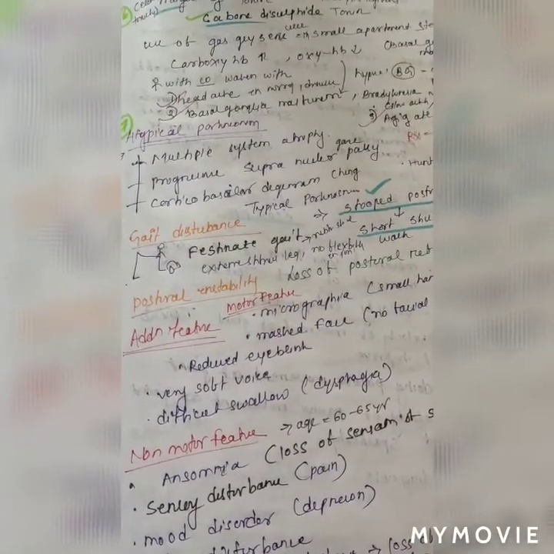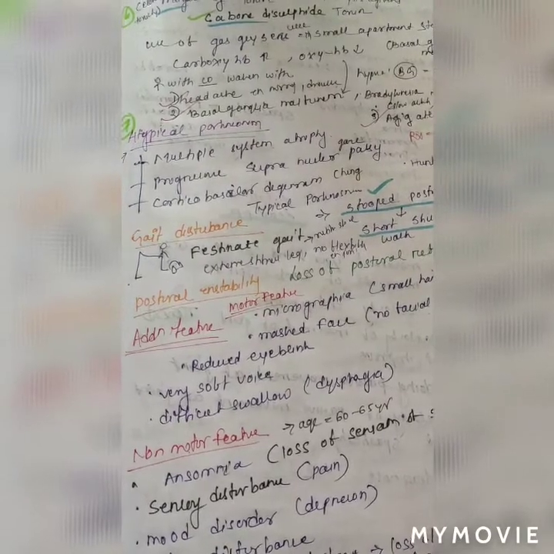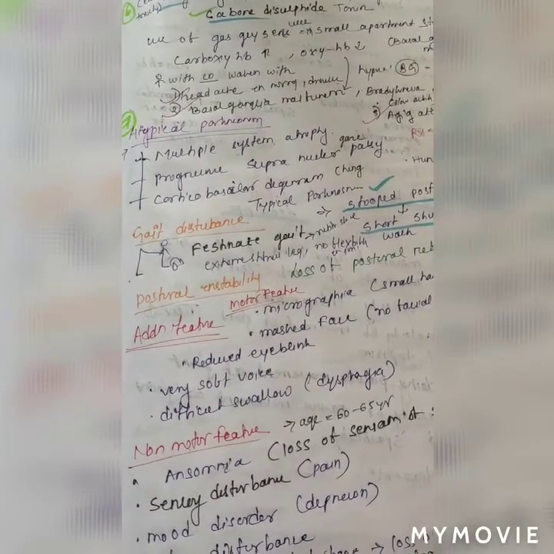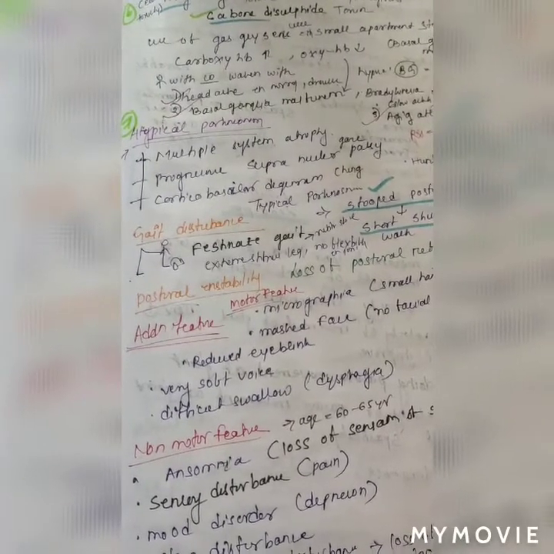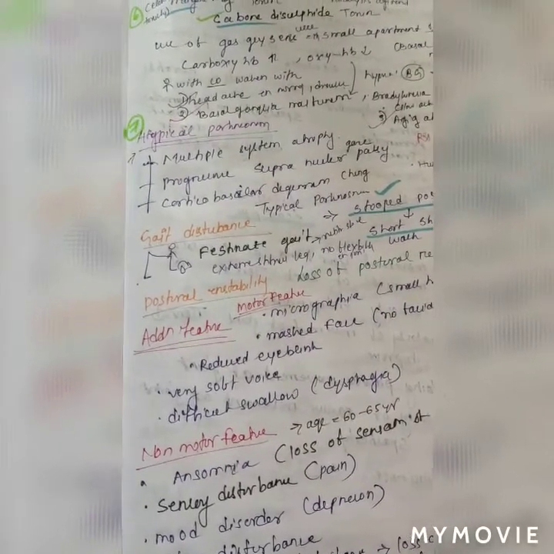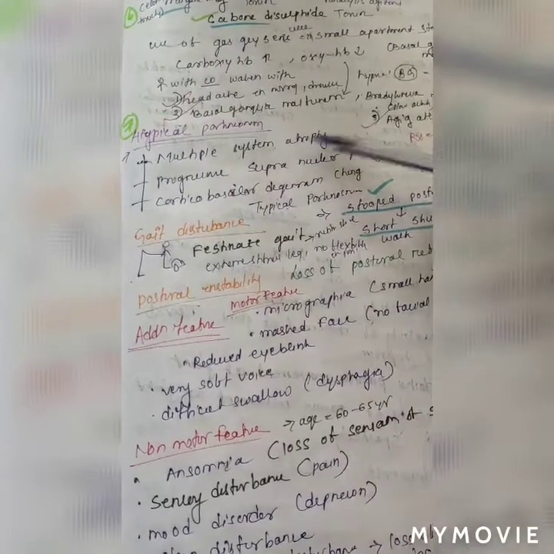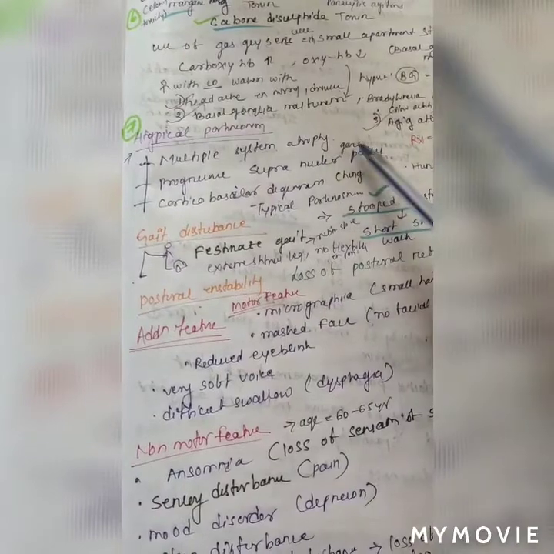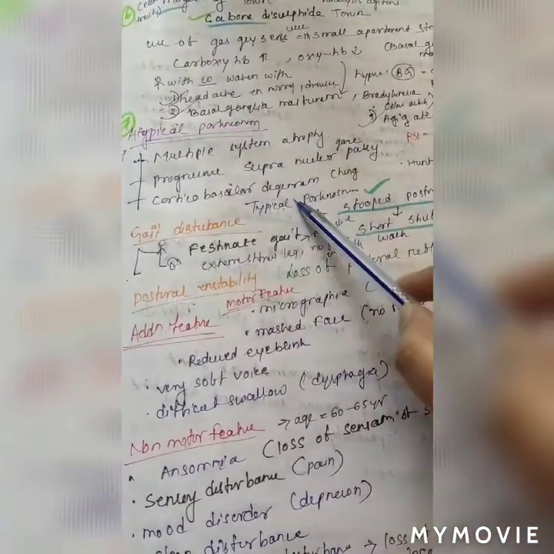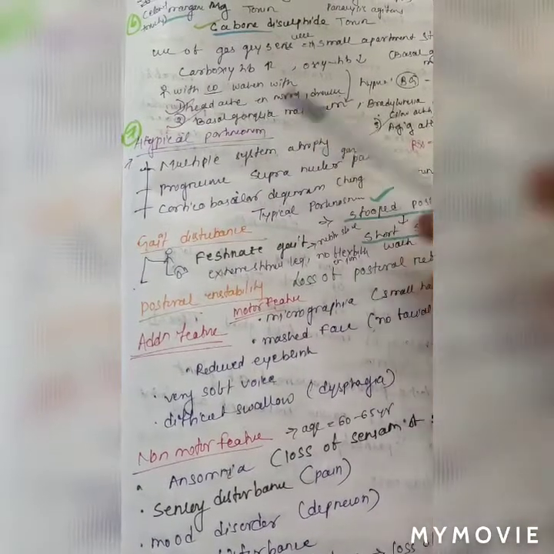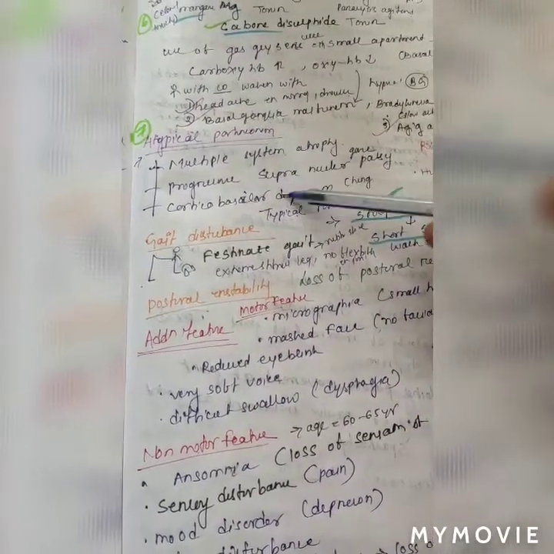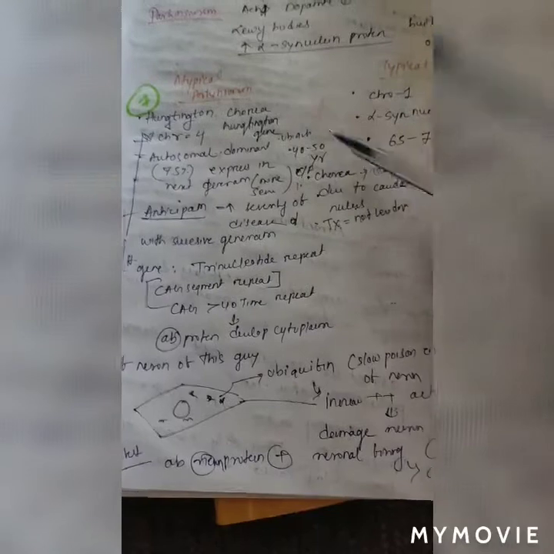In previous years' questions, we found more questions come from atypical Parkinsonism as compared to typical. So we first discuss the atypical. Atypical Parkinsonism includes multiple system atrophy, progressive supranuclear palsy, and corticobasal degeneration.